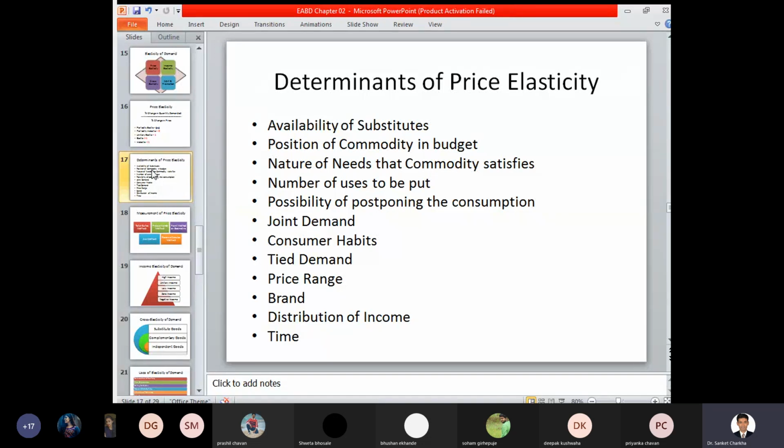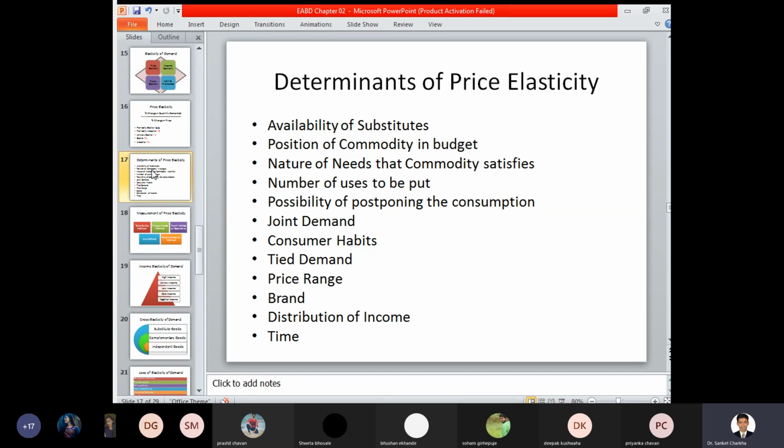So in this way, we have to identify the price elasticity of that particular product, in what different senses the product can be put to use, and how we are trying to consume it. Possibility of positioning the consumption. So in what way you are positioning your consumption, that is, the consumption is either immediate or after some point of time. So a particular product may be consumed immediately or after a point of time. So in this way your price elasticity is either increasing or decreasing.